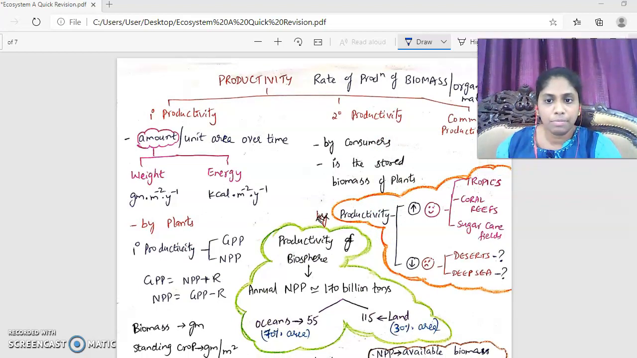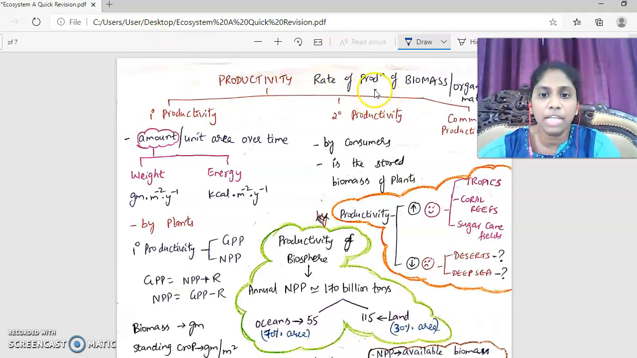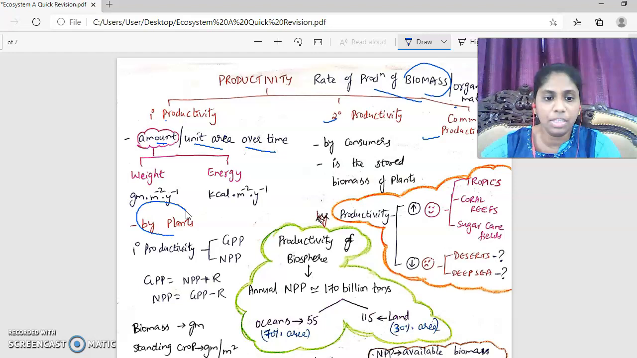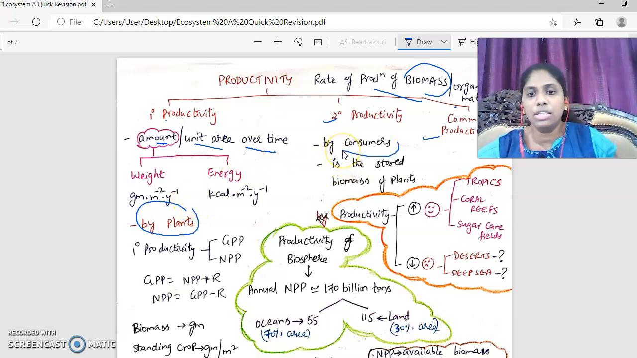Now productivity refers to the rate of production of biomass. Biomass can be called organic matter as well. Productivity is of three types: primary productivity, secondary productivity, and community productivity. Primary productivity refers to the amount of biomass produced per unit area over a certain time by plants. So plants are producing this, you call it primary productivity, while consumers do this, you call secondary productivity.